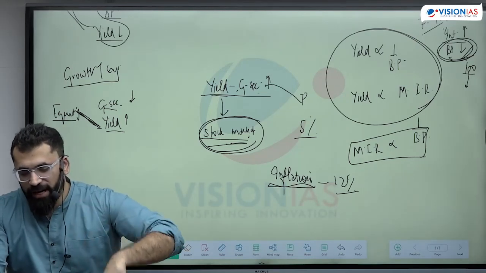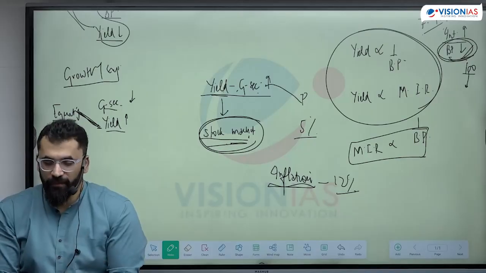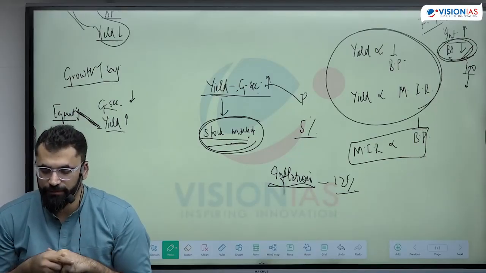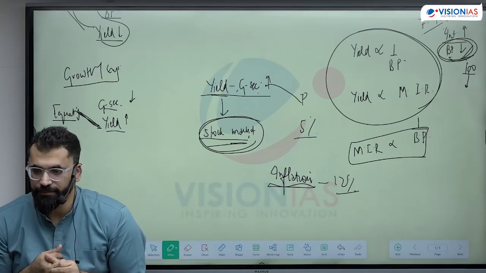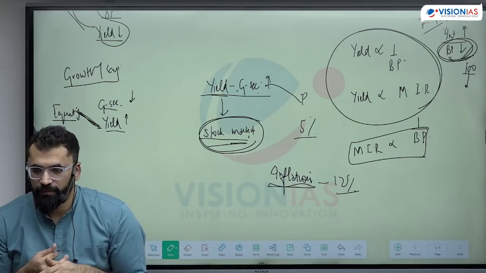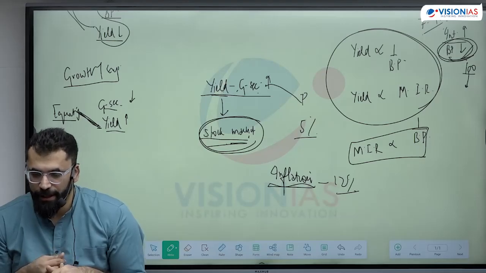Next, right? Any bond has a face value, a coupon rate, a maturity period.